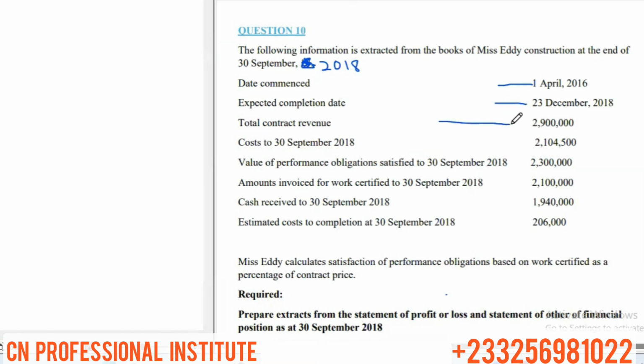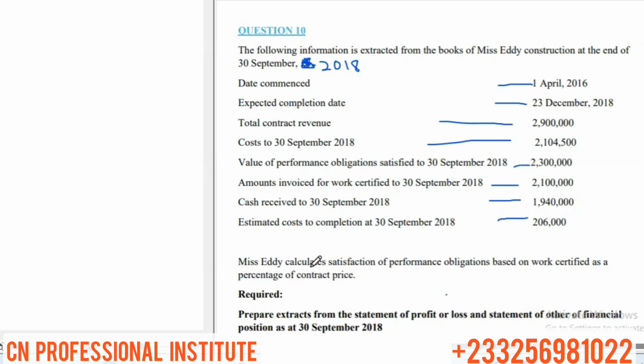Total contract revenue is 2,900,000. Cost to 30th September 2018 is 2,104,500. Value of performance obligation satisfied to 30th September 2018 is 2,300,000. Amount invoiced for work certified to 30th September 2018 is 2,100,000. Cash received to 30th September 2018 is 1,940,000. And the estimated cost to completion at 30th September 2018 is 206,000.